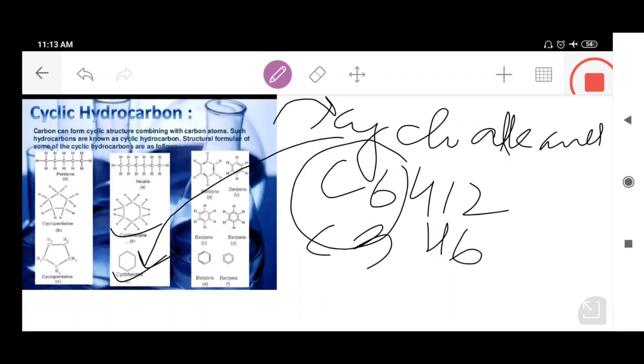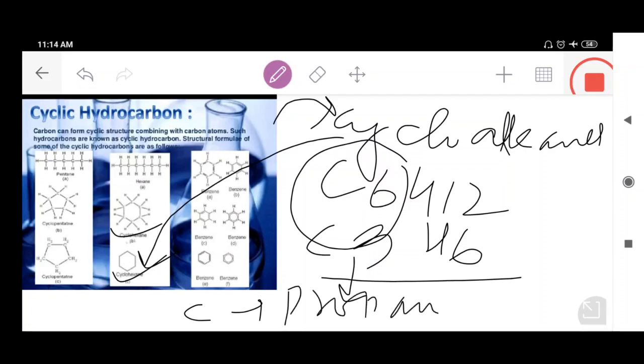This cycloalkane contains 3 carbon atoms in the ring. 3 carbon is also called prop, and you people are seeing carbon-carbon single bonds, that's why it's called cyclopropane. So C3H6 is also called cyclopropane. Why cyclo? Because you people are seeing the ring in this cyclopropane.